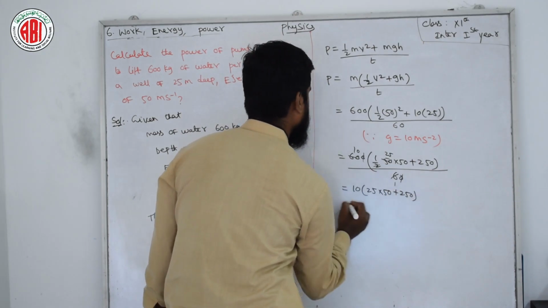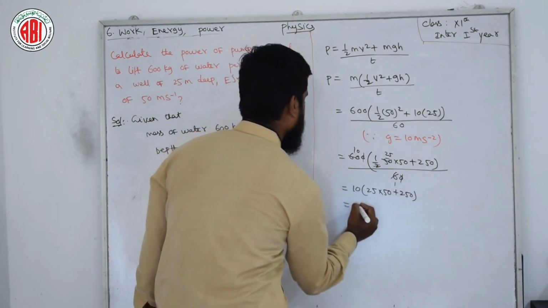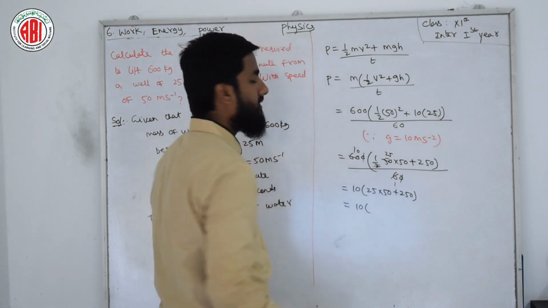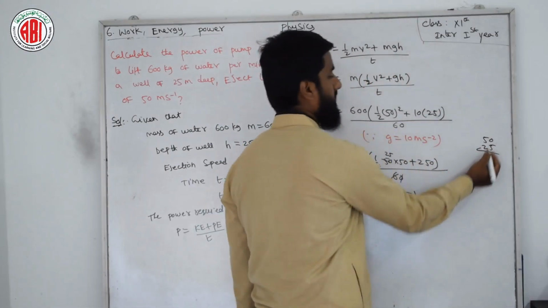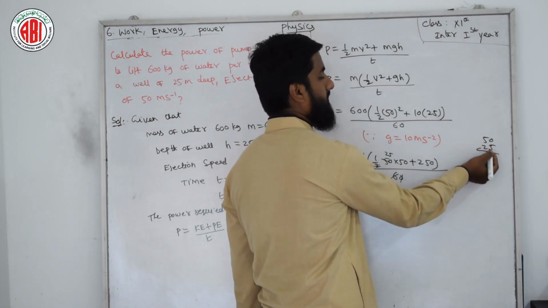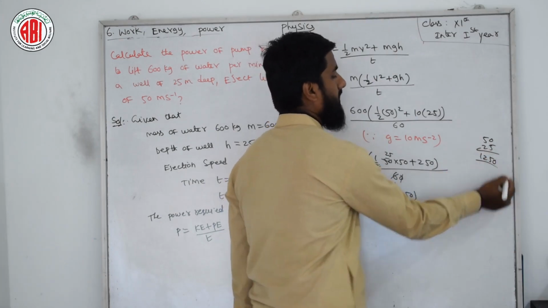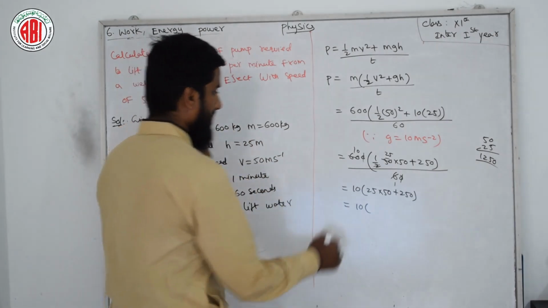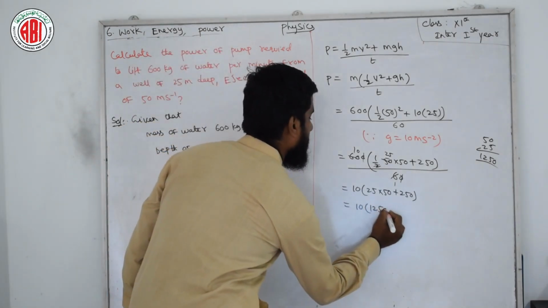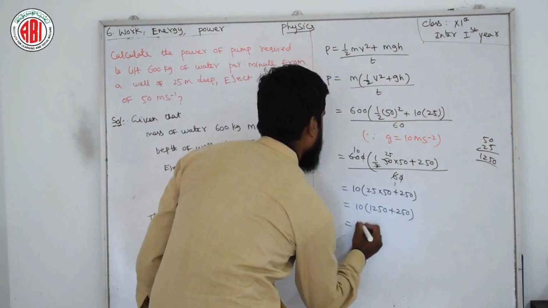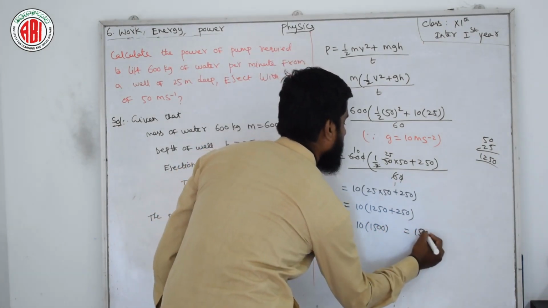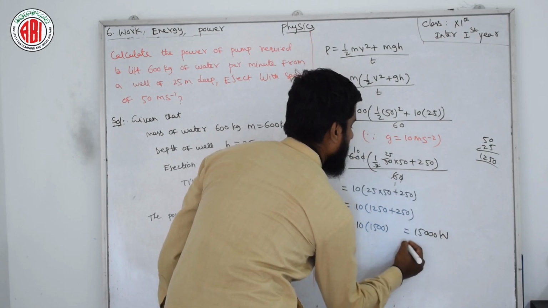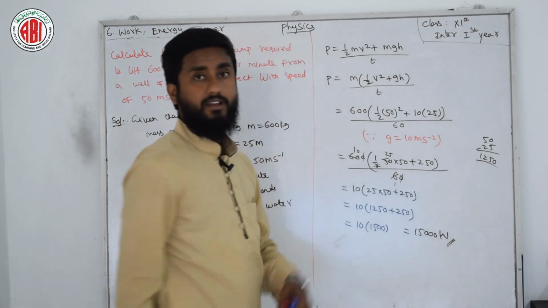Here 25 into 50 is 1250, so 1250 plus 250, 10 into 1500, which equals 15,000 watt. This is the answer you can write.